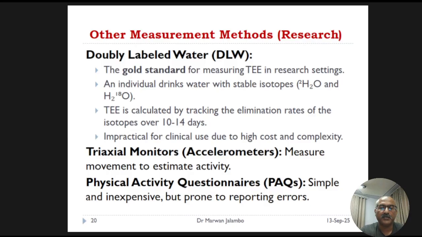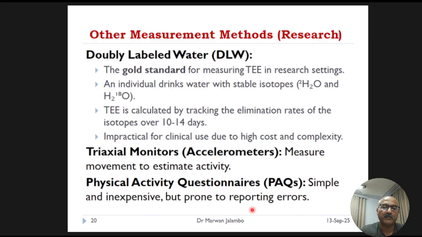Other methods to estimate the activity component include triaxial monitors. Triaxial monitors or accelerometers measure movement to estimate activity. And physical activity questionnaires. Questionnaires are simple and inexpensive, but are prone to self-reporting errors.